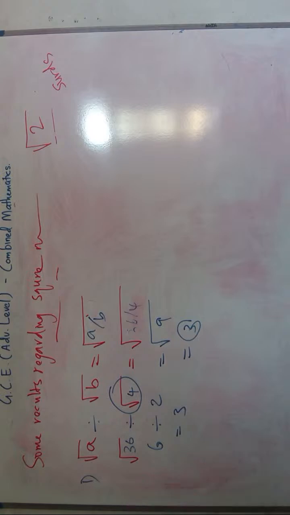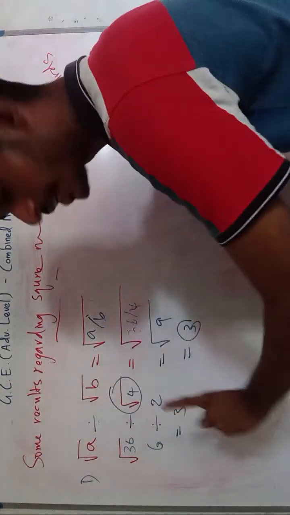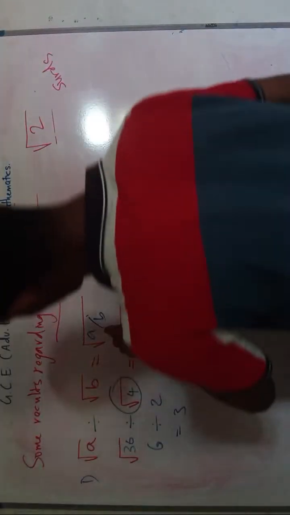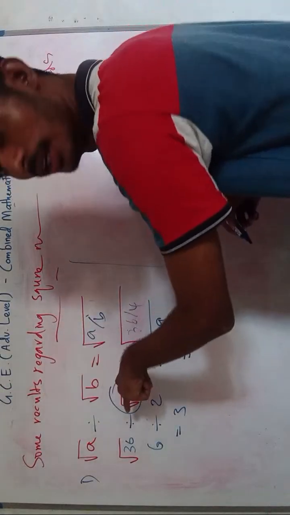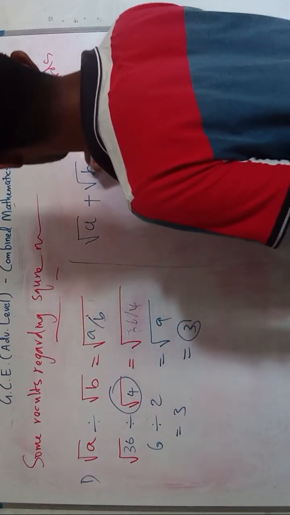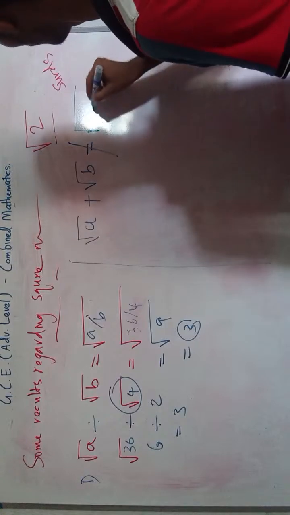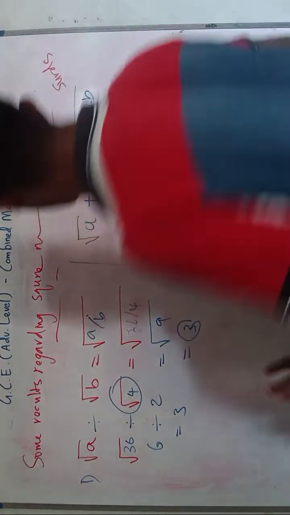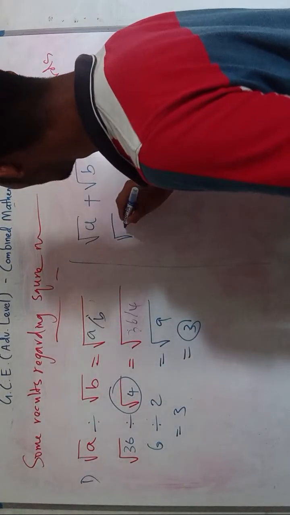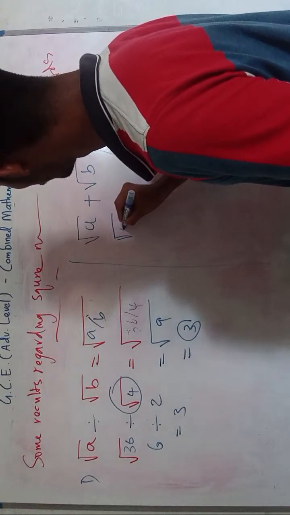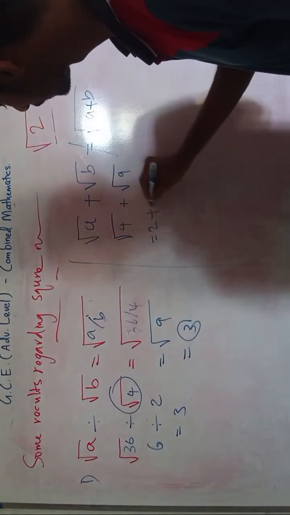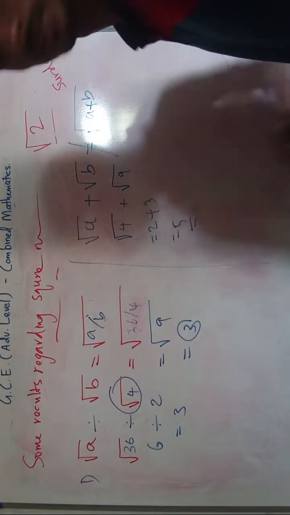Okay. Now, for addition and subtraction we cannot do like this. For multiplication and division, we combine the numbers that we have within the radical symbol. But if it is like this, the square root of a plus the square root of b, this is not equal to the square root of a plus b. Now I will explain it. Let's take the same example I just took: 4 and 9. Now this is equal to 2 plus 3, right? So this is equal to 5.